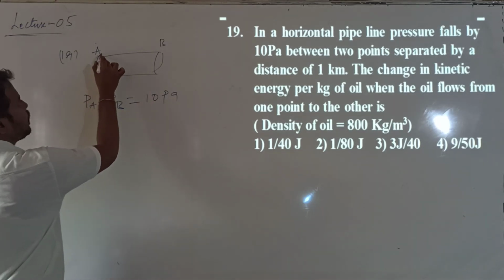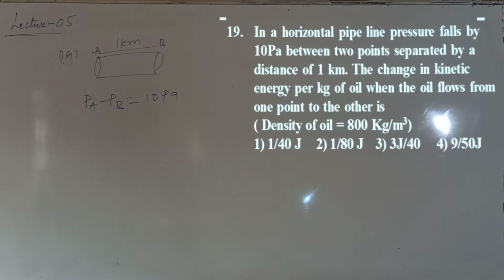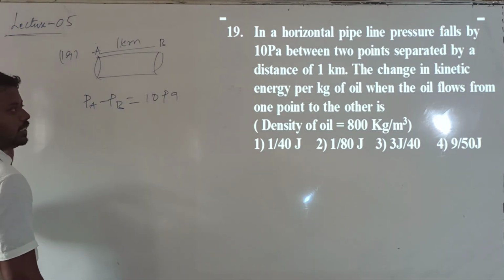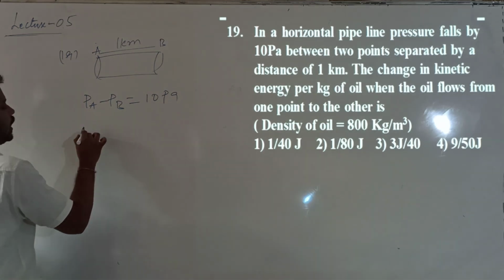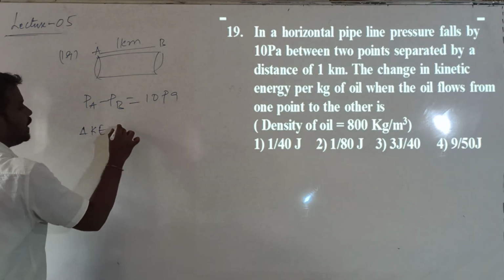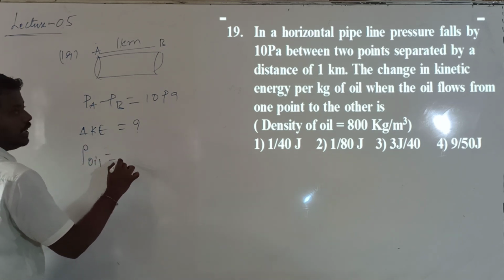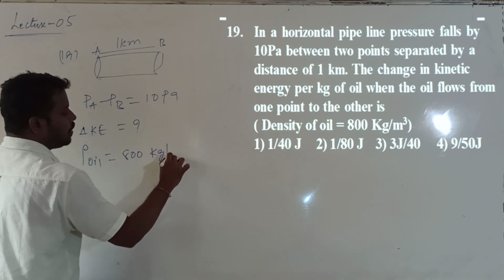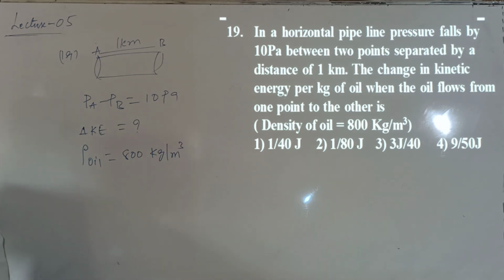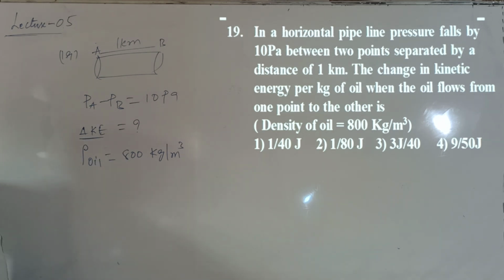These 2 points are separated by a distance of 1 kilometer. They are asking us to calculate the change in kinetic energy per 1 kg. They have given the density of the oil as 800 kilogram per meter cube.